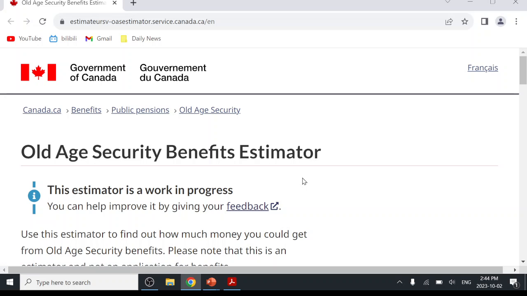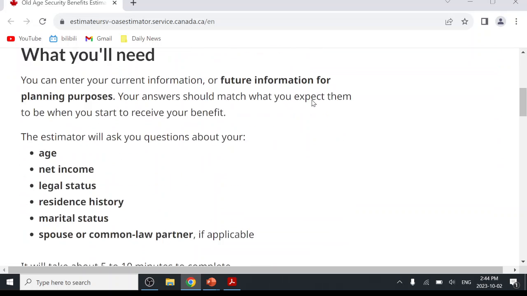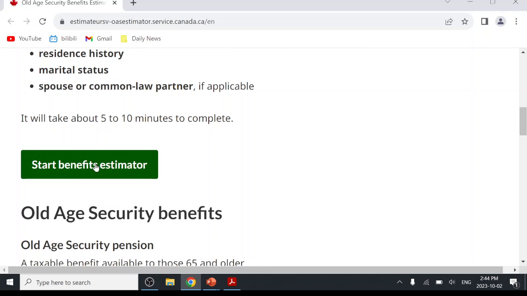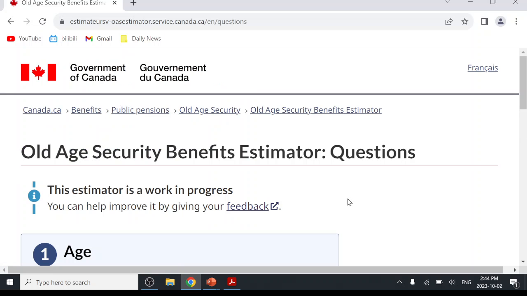You can go to Google search and put the OAS estimator. They will direct you to the Government of Canada website. So that's the website. Let's go down. Benefits estimator. This will help you to get a rough idea how much you will get.